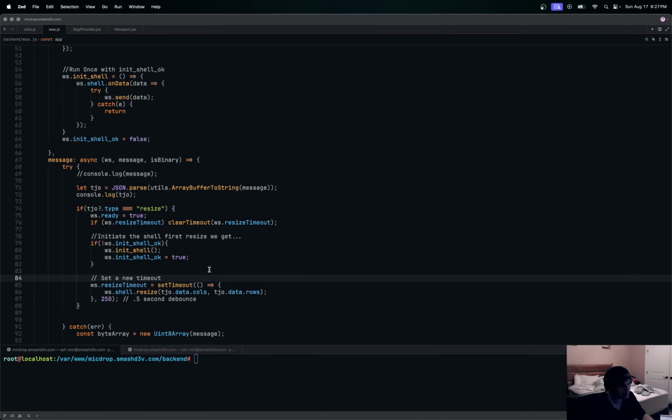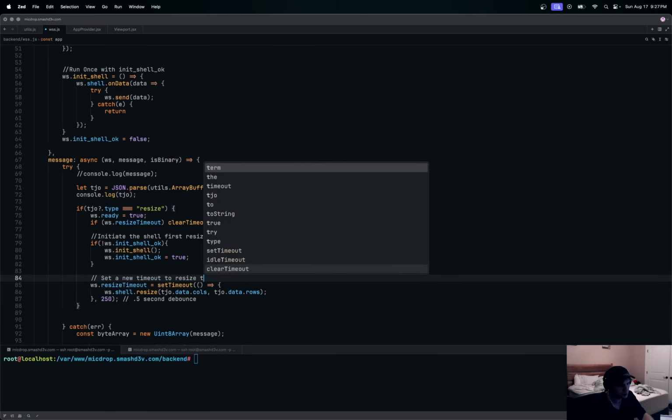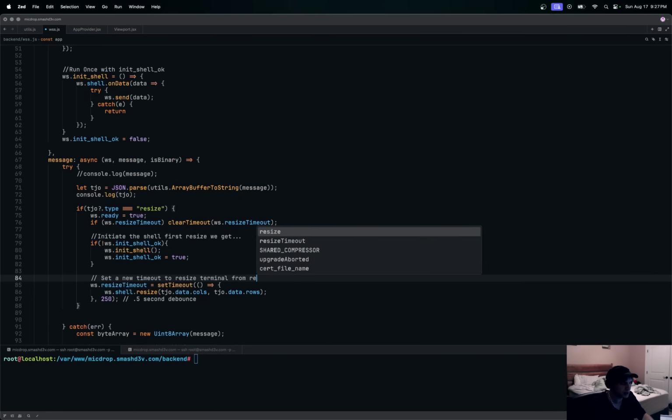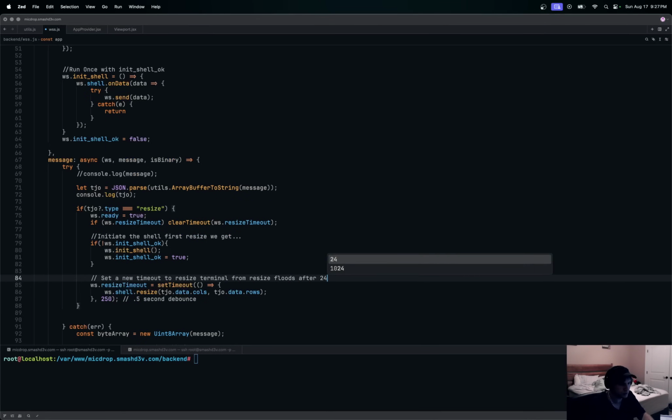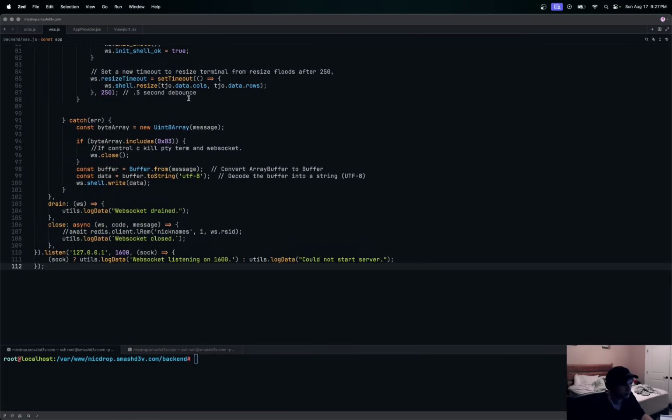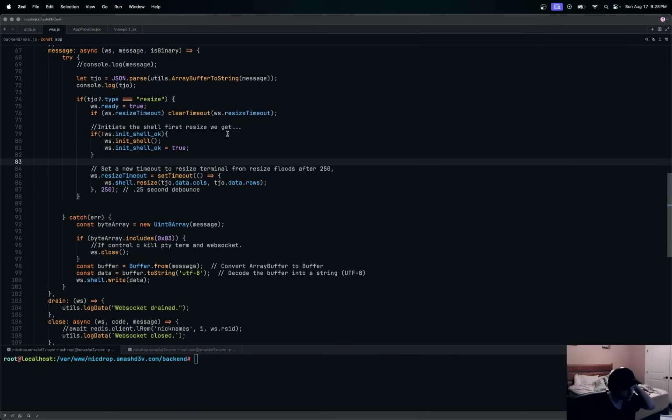So set a new timeout to resize the terminal from resize floods after like 250 milliseconds. You can change this if you want to, you can set it to 0 and see what happens. So we're just really debouncing that. 500 would be half a second. 250 is going to be a quarter of a second, 0.25 seconds. So that's all that's really doing.